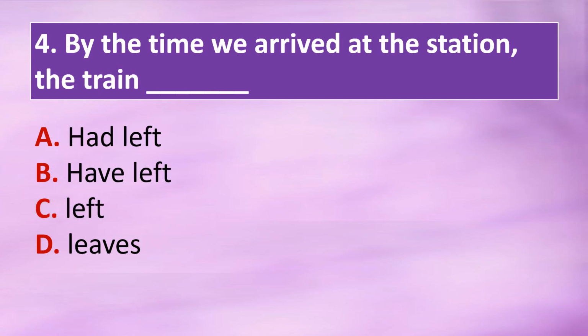Question 4. By the time we arrived at the station, the train dash. Option A, had left. Option B, have left. Option C, left. Option D, leaves. The correct answer is option A. By the time we arrived at the station, the train had left.